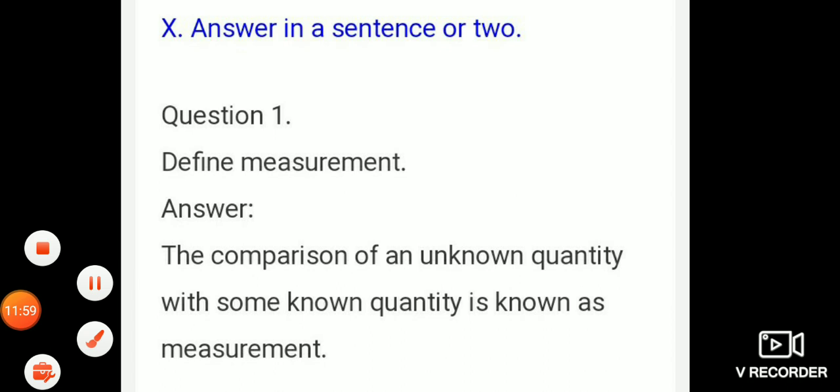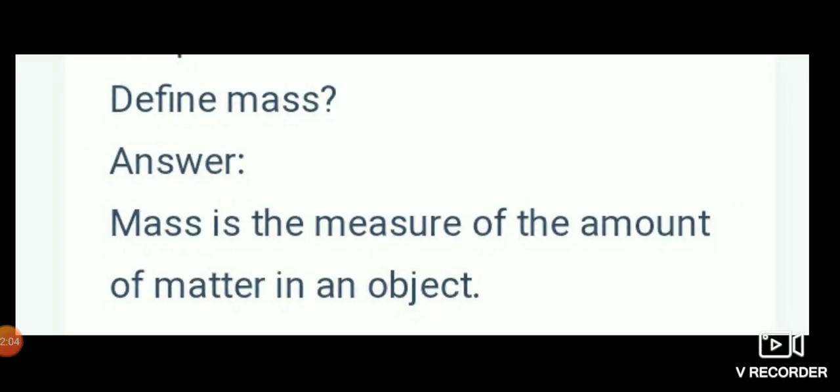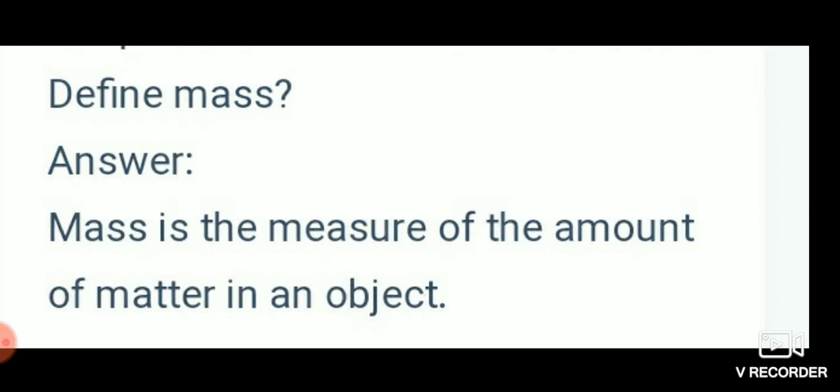Define mass. Answer: mass is the measure of the amount of matter in an object. Write this fast, children. Mass is the measure of the amount of matter in an object.